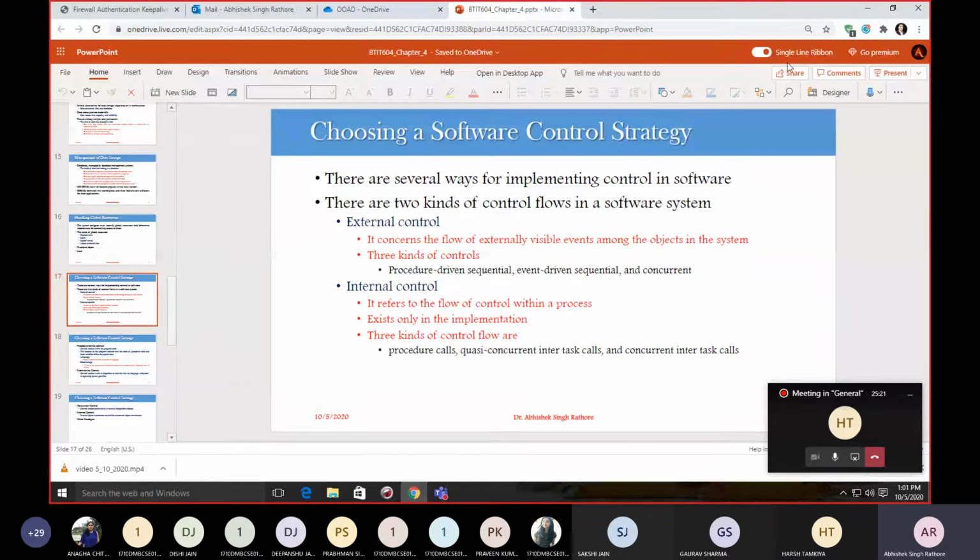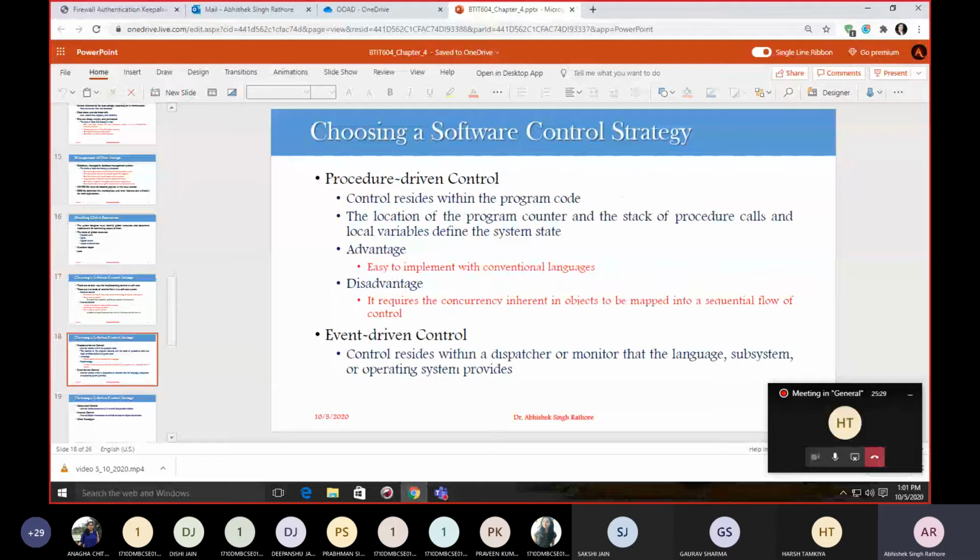So we will start with procedure driven control, and then we'll cover all these kinds of control flow. We'll start choosing our software control strategy with procedure driven control.